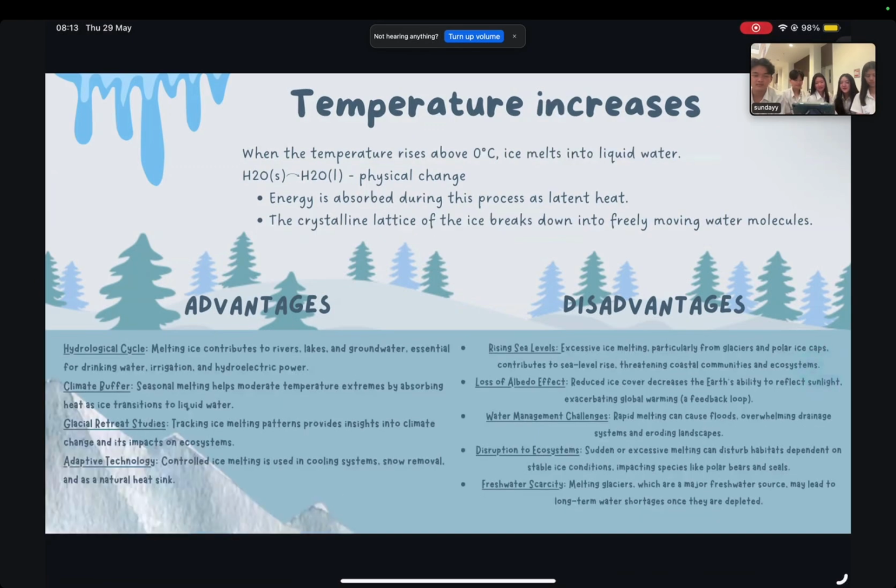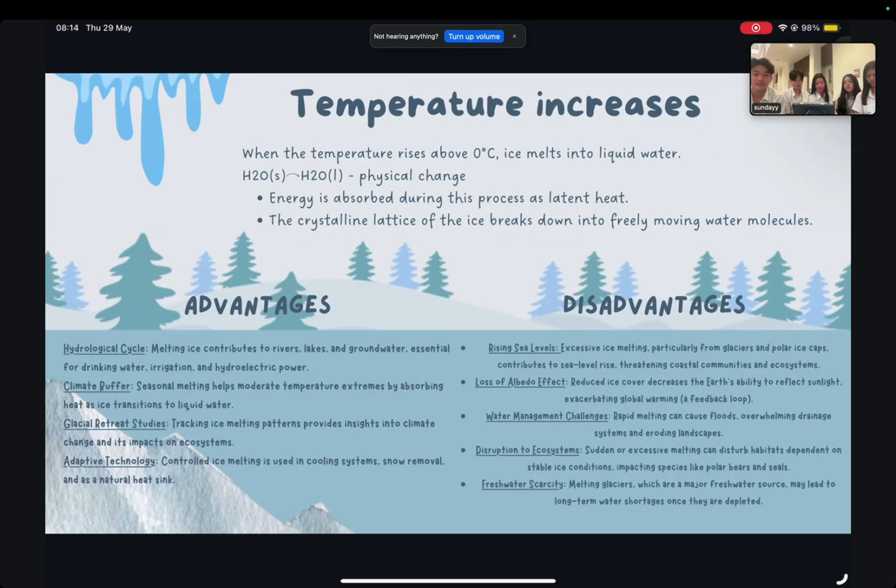Temperature increases. When the temperature rises above 0 degrees Celsius, ice melts into liquid water. H2O solid forms into H2O liquid. It's a physical change. Energy is absorbed during this process as latent heat. The crystalline lattice of the ice breaks down into freely moving water molecules.